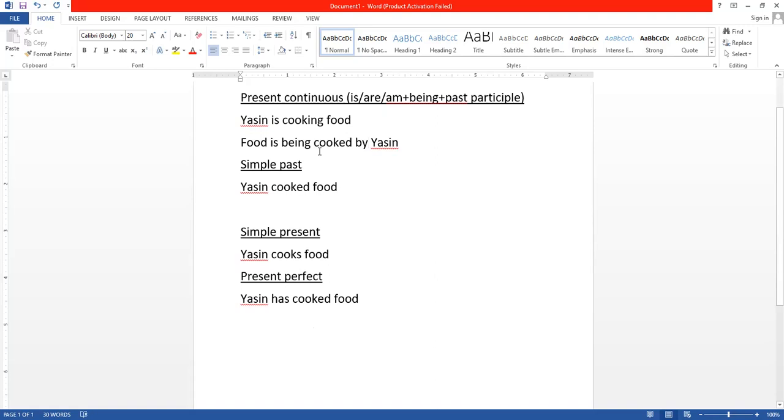So food is being cooked by Yasin. And when I say by Yasin, it's not very important. In passive, you report the action. So you say food is being cooked. Whoever is cooking, it is not necessary. You report the action and say food is being cooked.